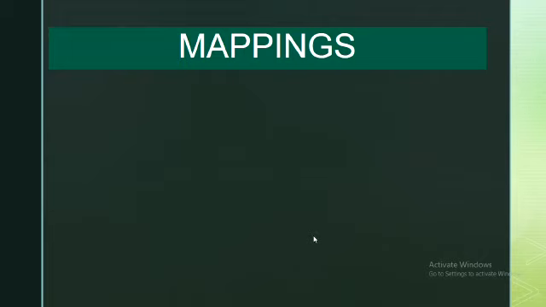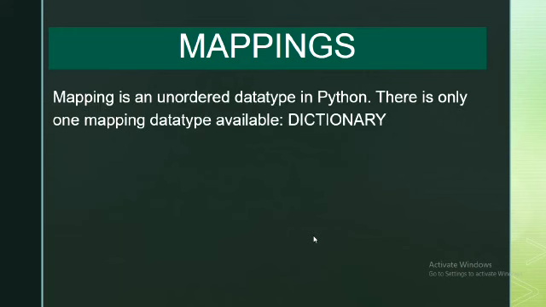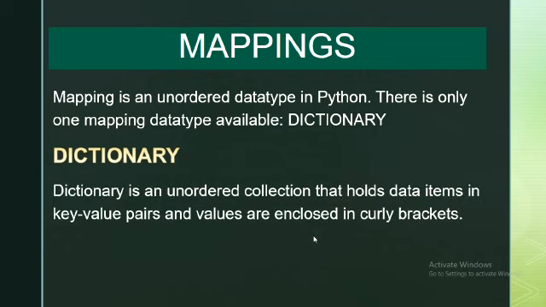The third category is sets, which is not part of our syllabus, and the fourth category is mappings. It is an unordered data type in Python, and the only unordered data type available in Python is dictionary, which consists of key value pairs, and the values are always enclosed in curly brackets.